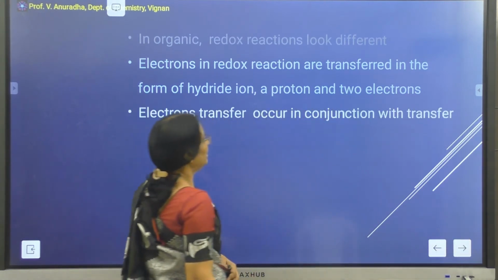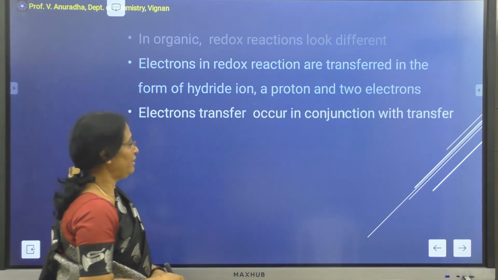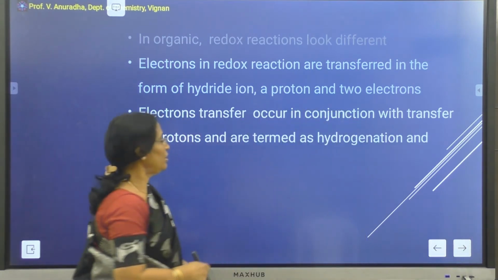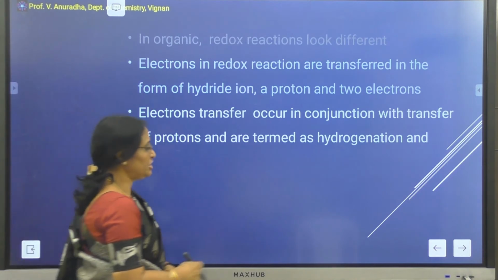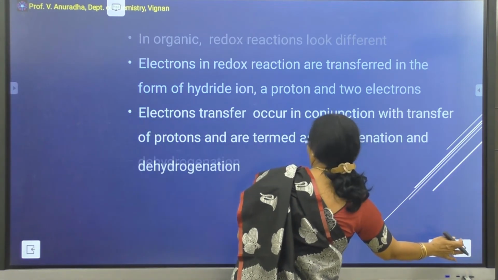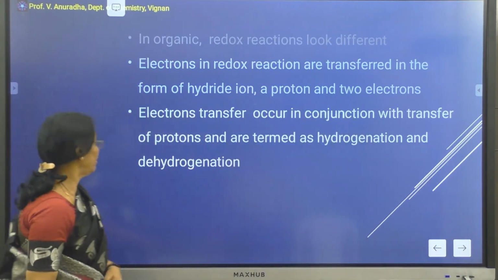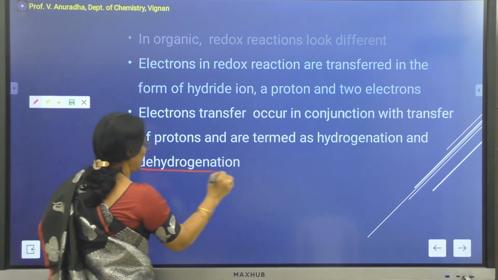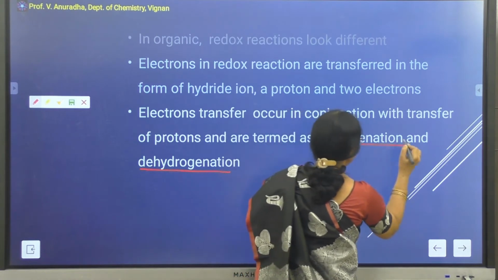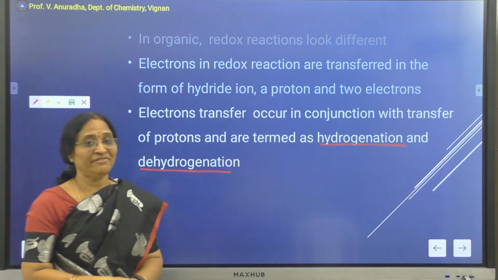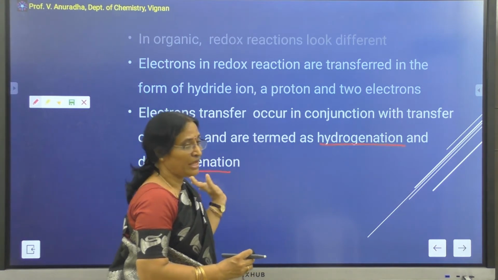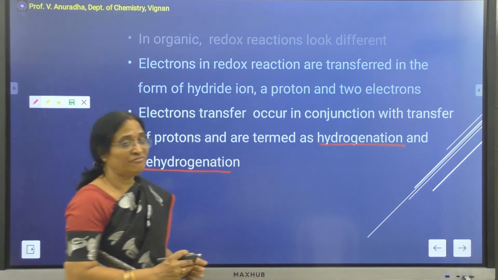The transfer of electrons always occurs along with protons, and the addition of hydrogen is termed hydrogenation, and the removal of hydrogen is called dehydrogenation. So we will look into these hydrogenation and dehydrogenation reactions, which involve the addition or removal of hydrogen.